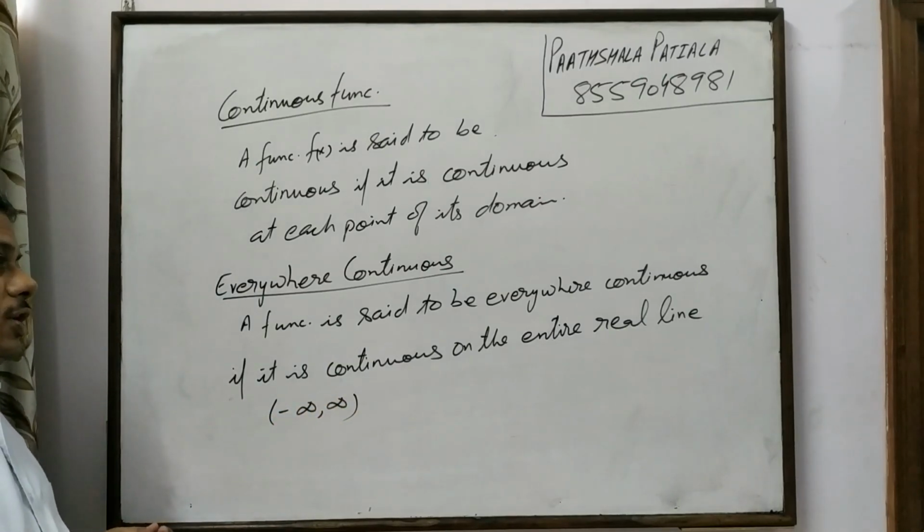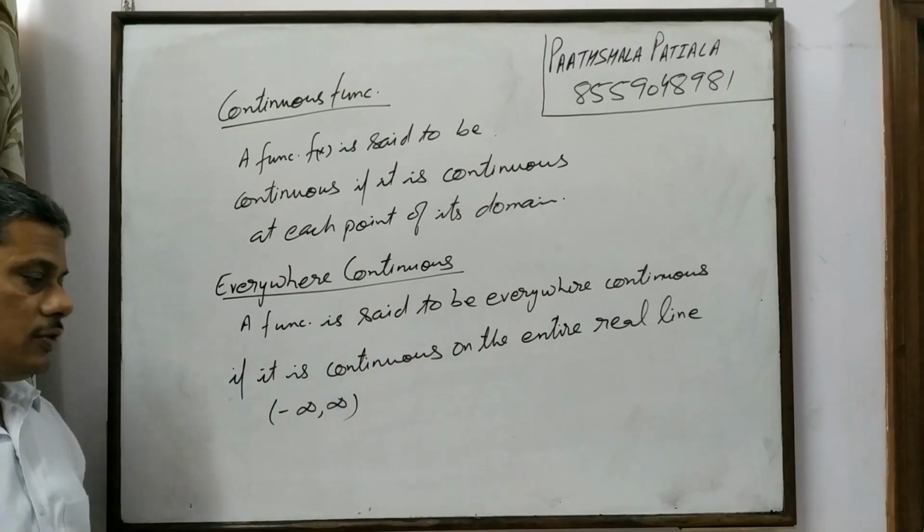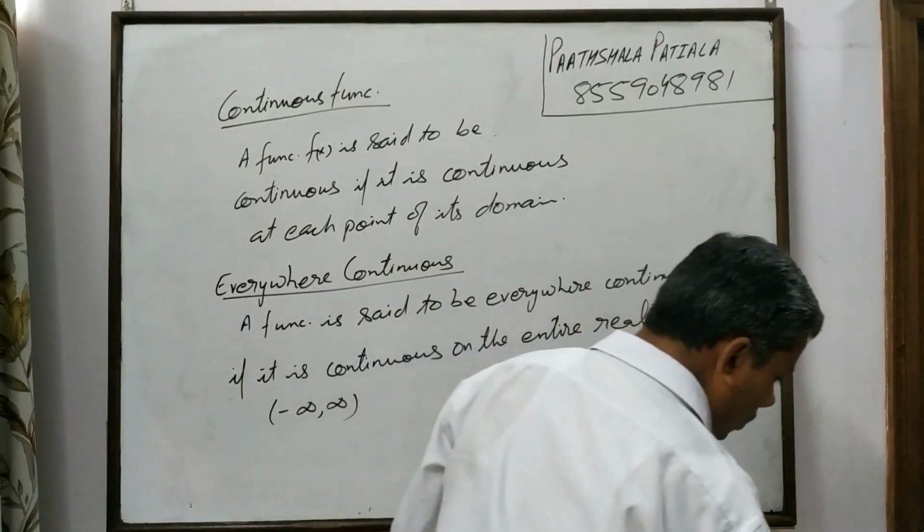Means it is continuous over the entire real line, over all the real numbers.